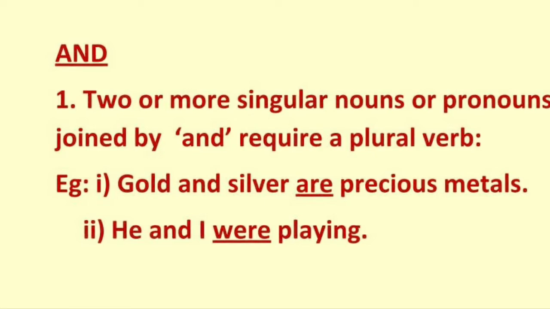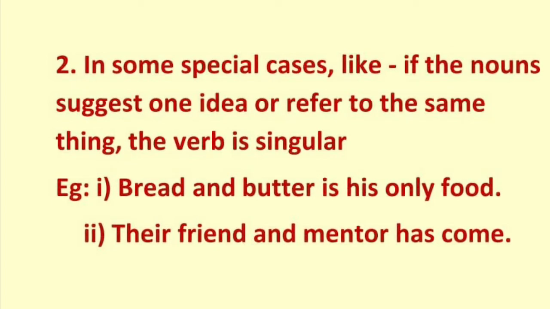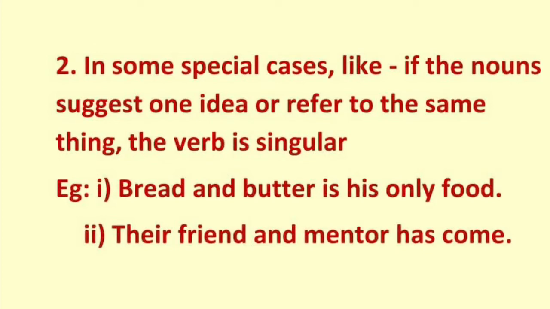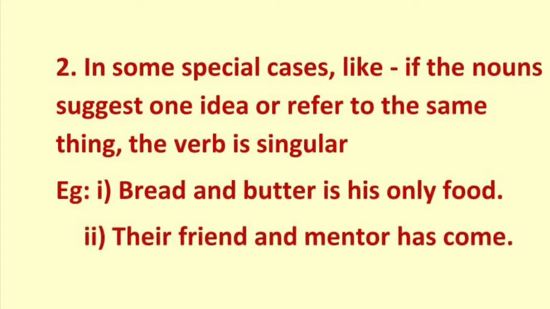Now let us see some special cases where even though the words are separated by and, they are still considered as a singular entity and a singular verb is used. So these happen in very special cases which are very, very rare. So let us see the examples for that.